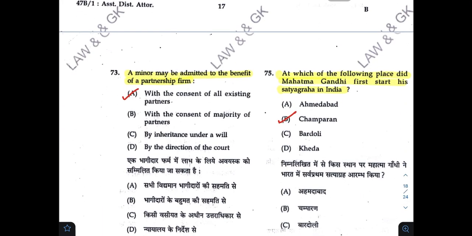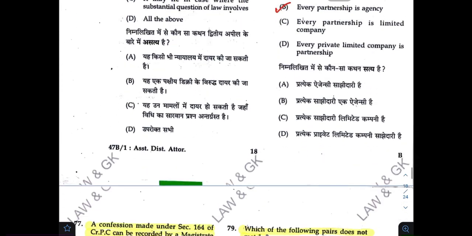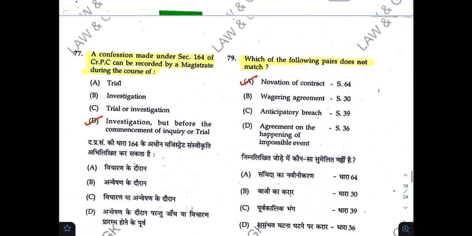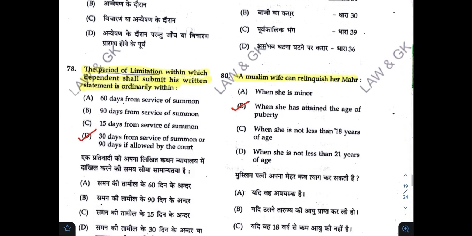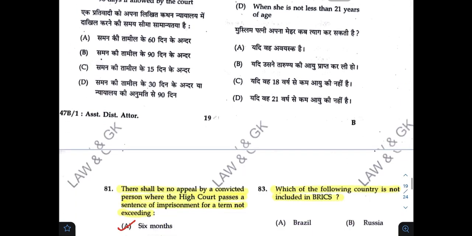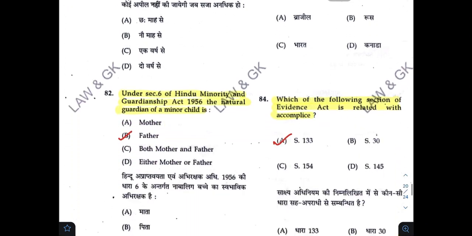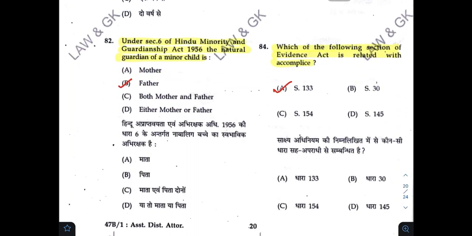At which of the following place did Mahatma Gandhi first start his satyagraha in India? Correct answer is B. Which of the following statements is correct? Correct answer is B. Which of the following place does not match? Correct answer is A. A Muslim wife can relinquish her meher. Correct answer is B. Which of the following country is not included in BRICS? Correct answer is D. Which of the following section of Evidence Act is related with the accomplice?